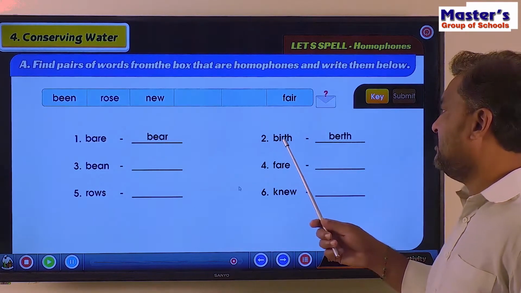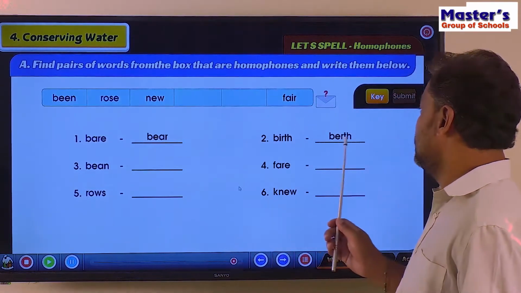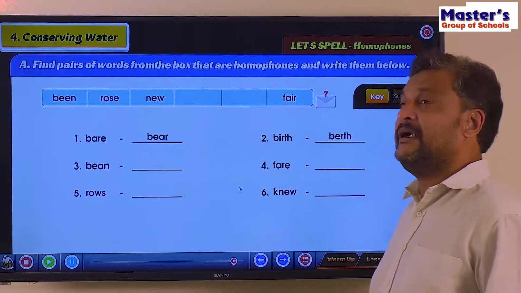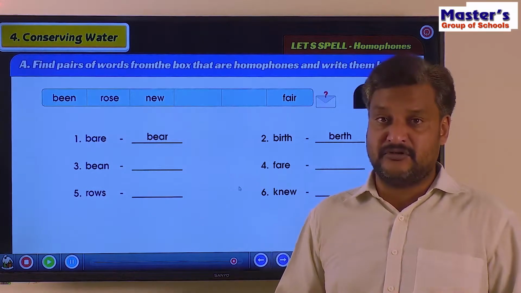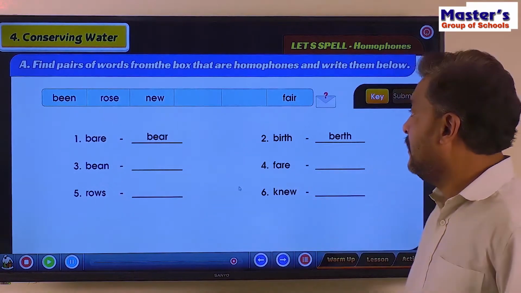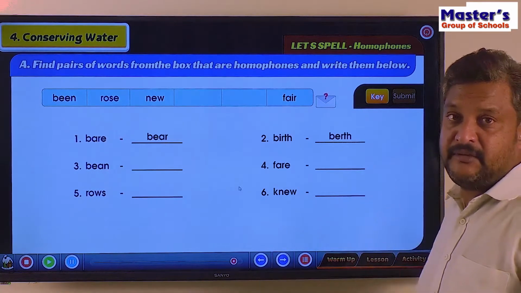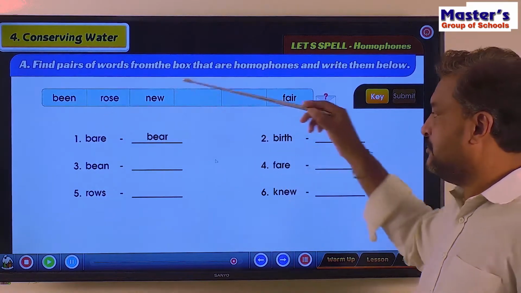Nice. So what do we mean by birth? We know date of birth, birthday. This one, B-E-R-T-H, berth. When we book a ticket in the railways, in a train, we get a berth also. It means the provision to sleep. Bean, B-E-A-N, bean: kidney bean. Then B-E-E-N, been, is a verb form.